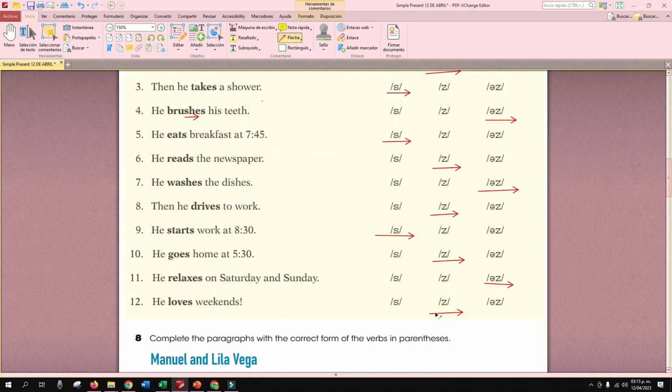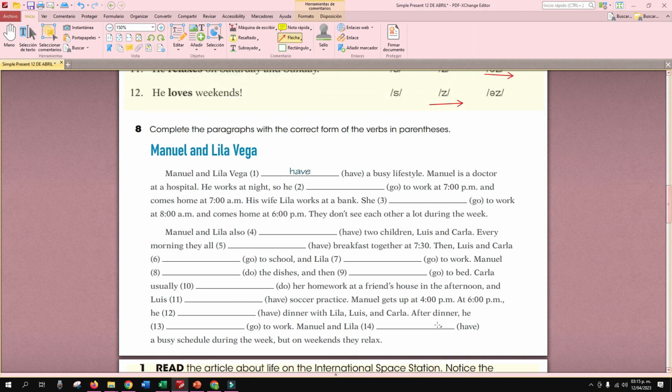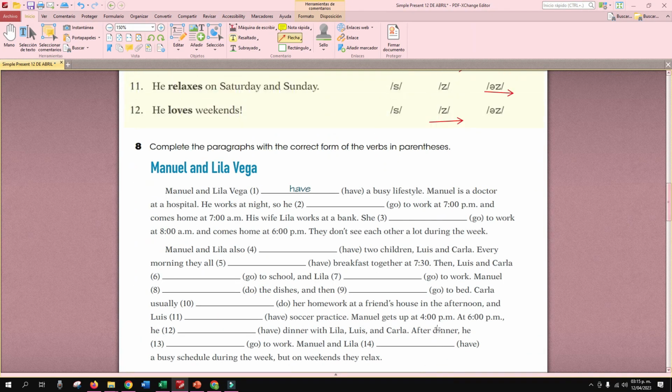So let's continue, guys. Here you have another exercise. Complete the paragraph with the correct form of the verbs in parentheses. Manuel and Lila Vega have a busy lifestyle. Manuel is a doctor in a hospital.